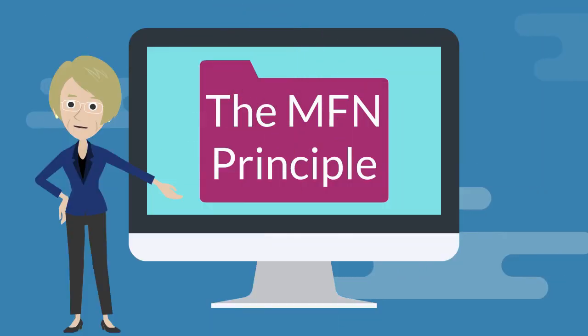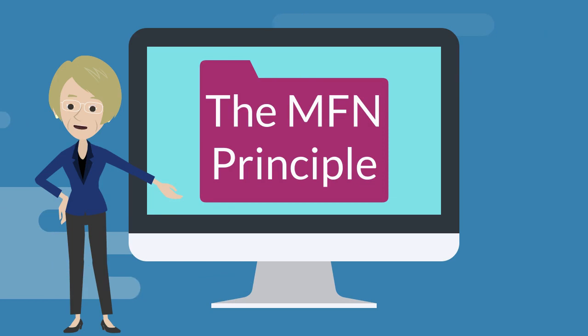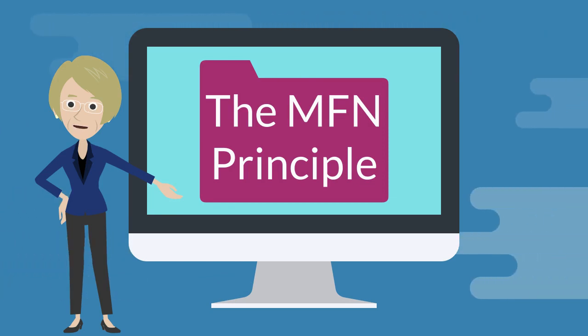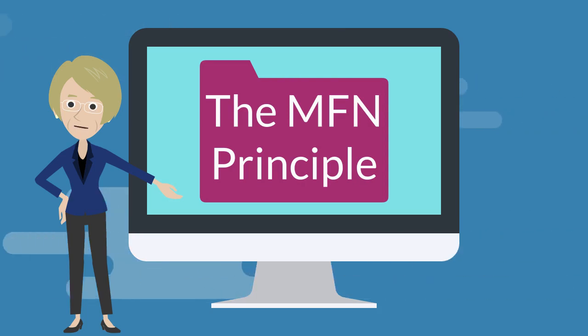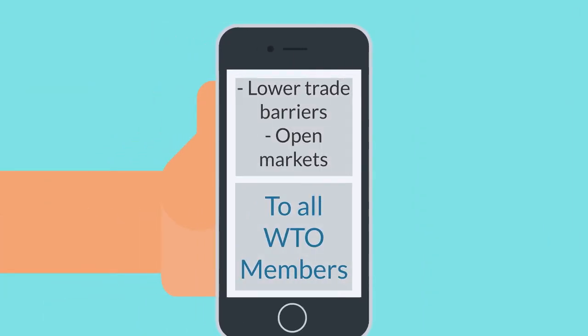The MFN principle is one of the main pillars of the MTS. It ensures non-discrimination between trading partners. If a WTO member grants to a country an advantage, it has to give such advantage to all WTO members. In general, the MFN principle ensures that every time a WTO member lowers a trade barrier, or opens up a market, it has to do so for the like goods or services from all WTO members, without regard of the member's economic size or level of development.